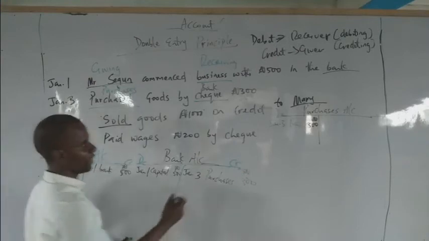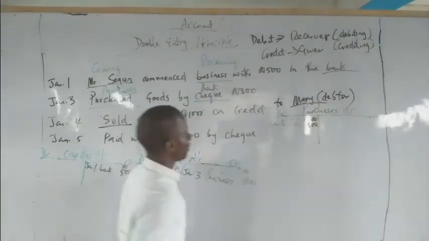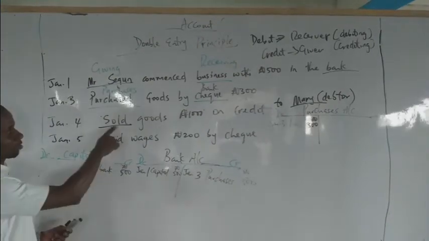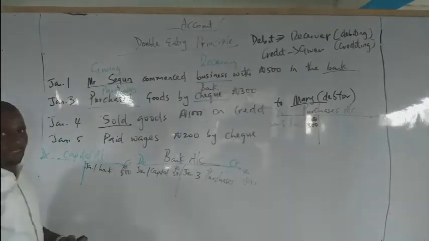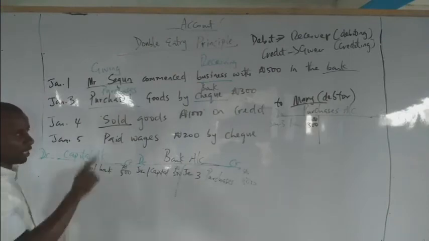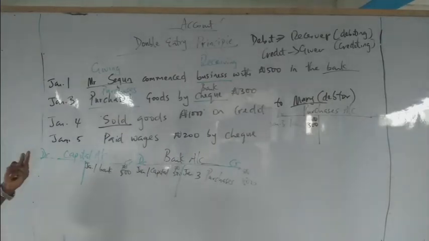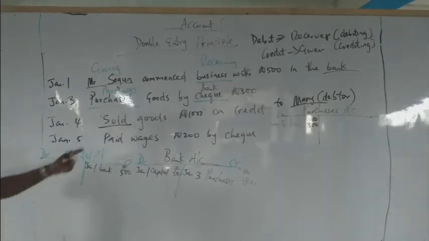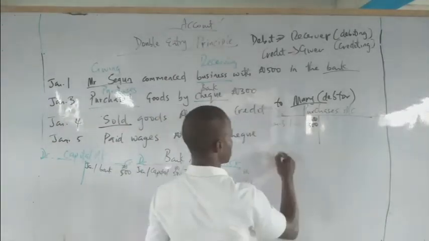A debtor, very good. Why is she a debtor? Because you are selling. Once you are selling on credit, the person you are selling to is a debtor. But if you are purchasing, the person you are purchasing from is a creditor. Now, two accounts are involved. What are the two accounts? Sales, very good, and Mary. And Mary happens to be a debtor.